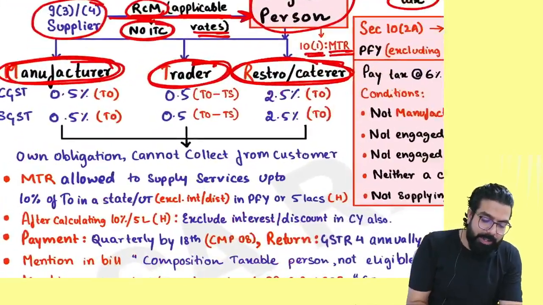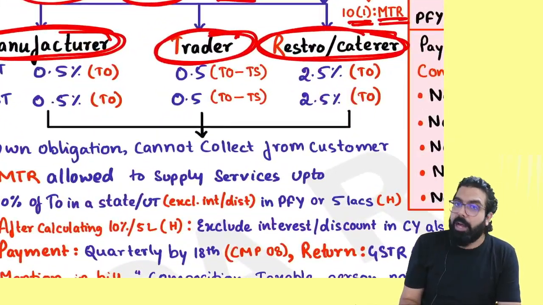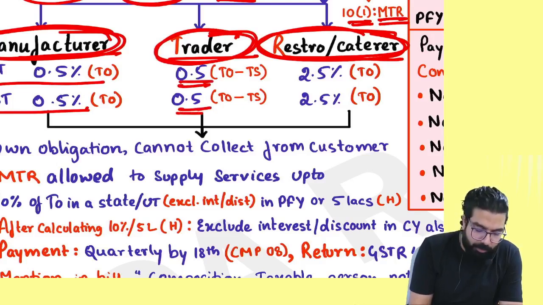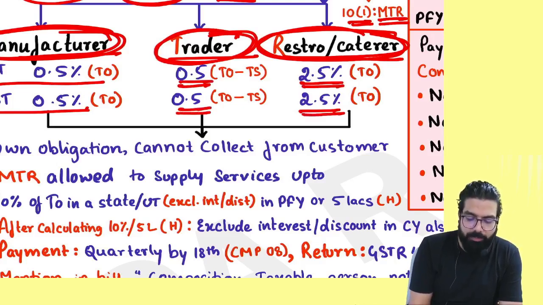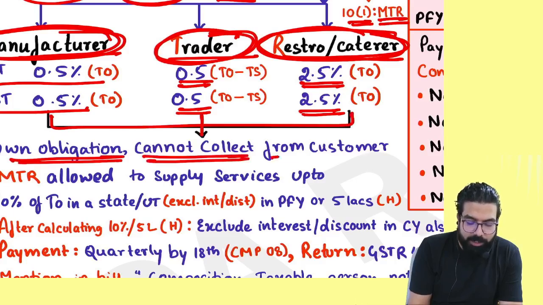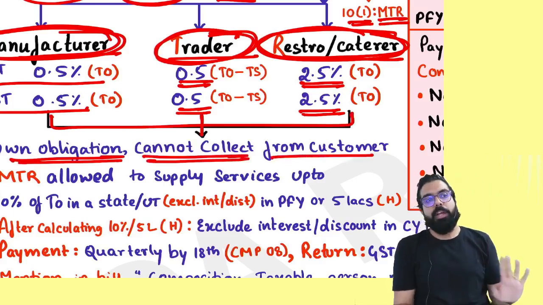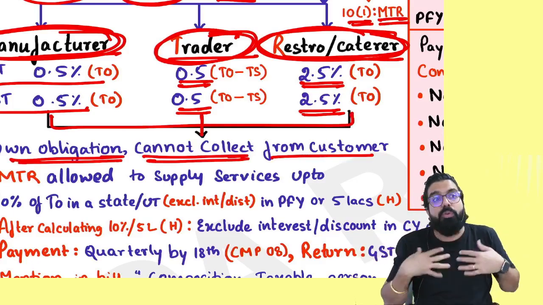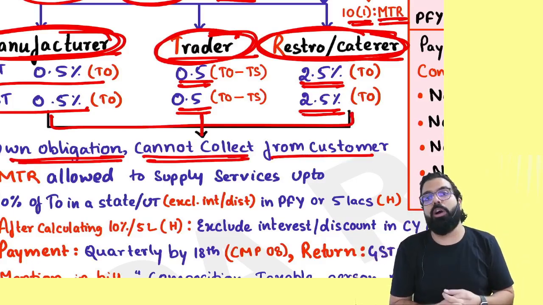Sir, who are the people eligible? MTR: manufacturer, trader and restaurant. A manufacturer will always pay how much, everyone? 0.5% and 0.5%. Trader will pay 0.5% and 0.5%. Restaurant will pay 2.5% and 2.5%. Always remember, this is your own obligation. You cannot collect it from your customer. It means you cannot take ITC and you cannot charge your customer. From your own pocket, you have to pay this amount of GST.